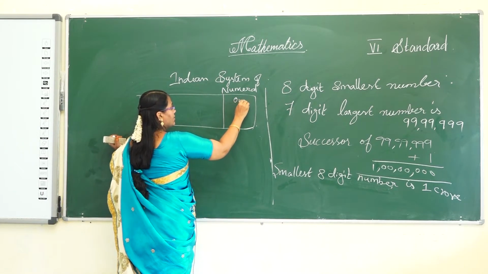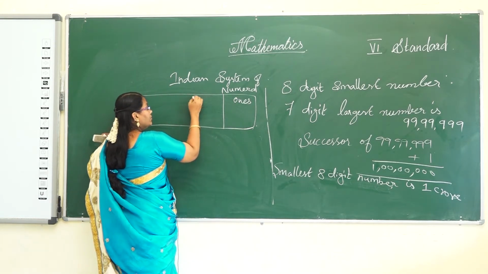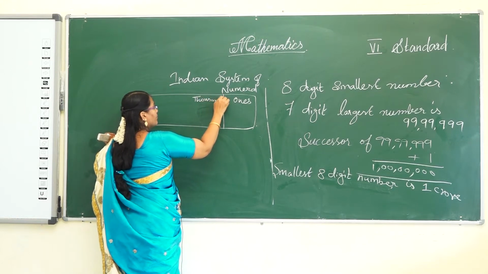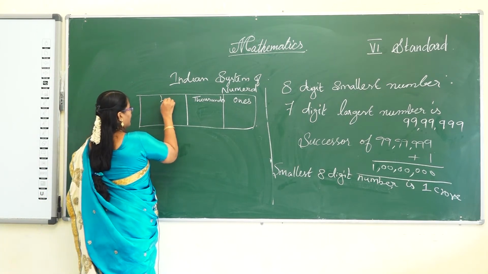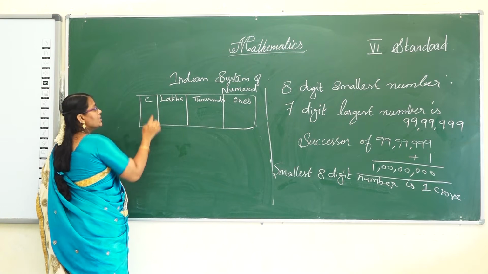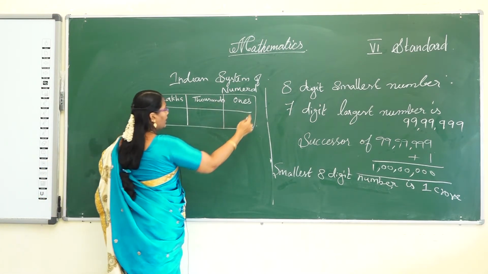Ones, then thousands, the next one lakhs, and the final one is crores. Are you clear on this?